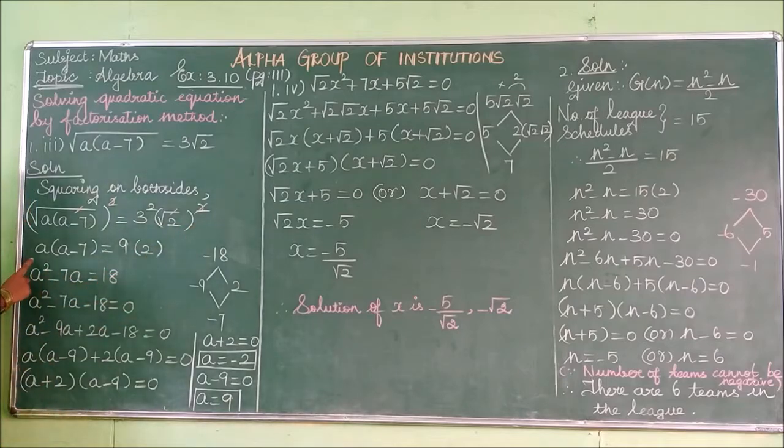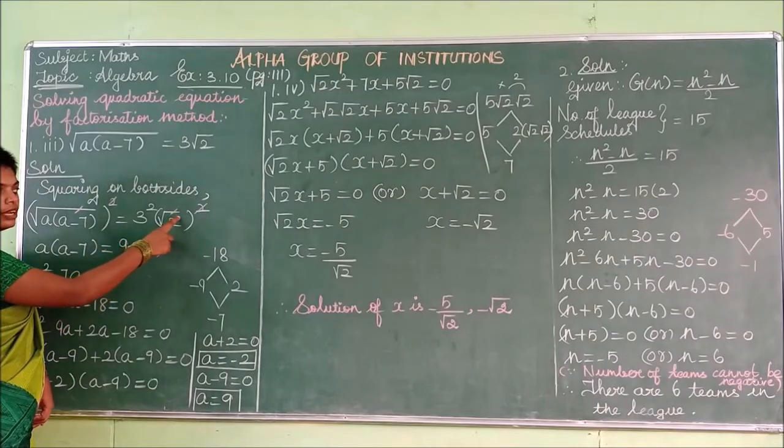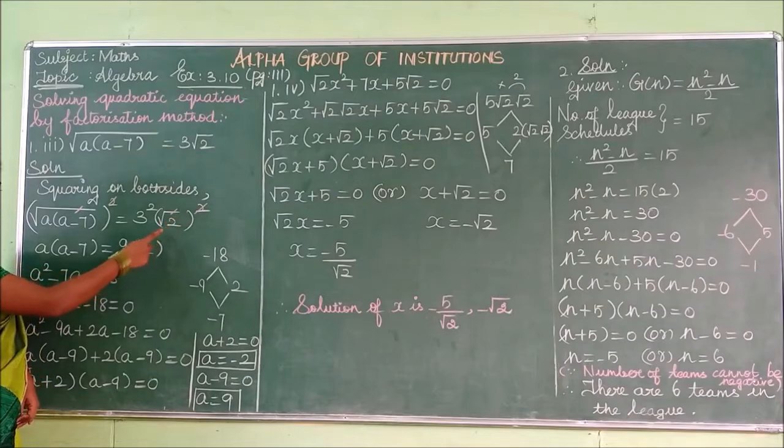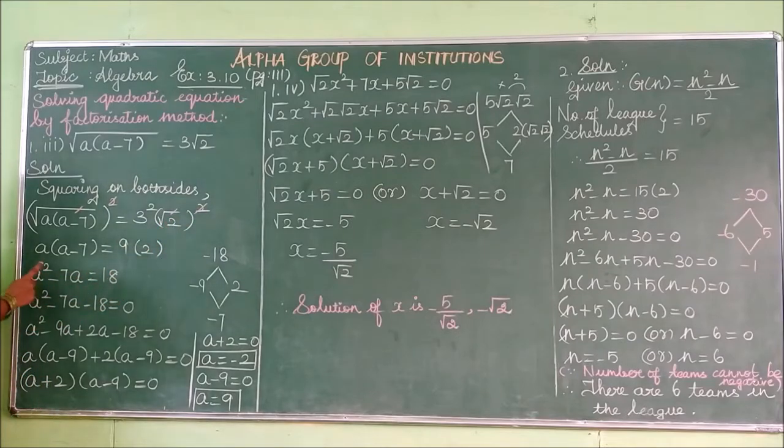So after that a into a minus 7 is equal to, what is 3 square? 3 square is 9. Since the square and root have cancelled, simply 2 remains. Then you have to multiply the inner terms. So a into a is a square, a into minus 7 is minus 7a, which is equal to 2 nines are 18.